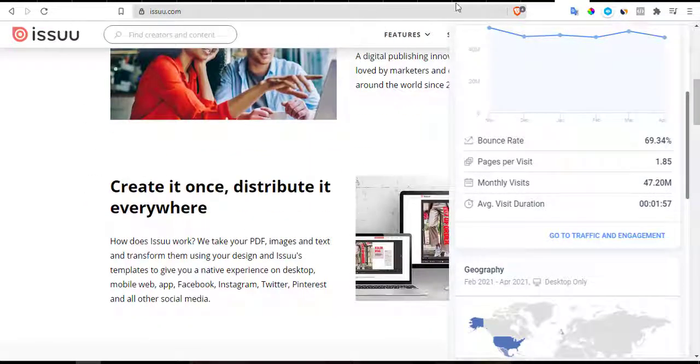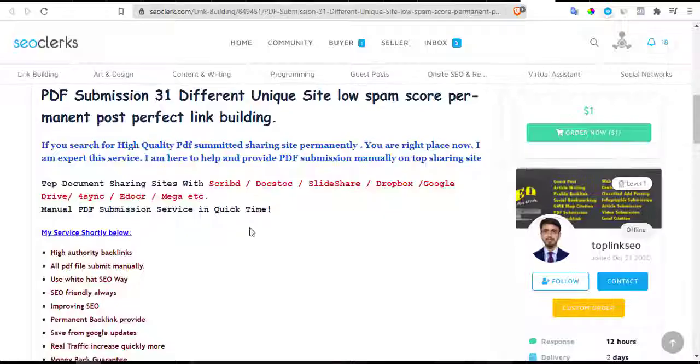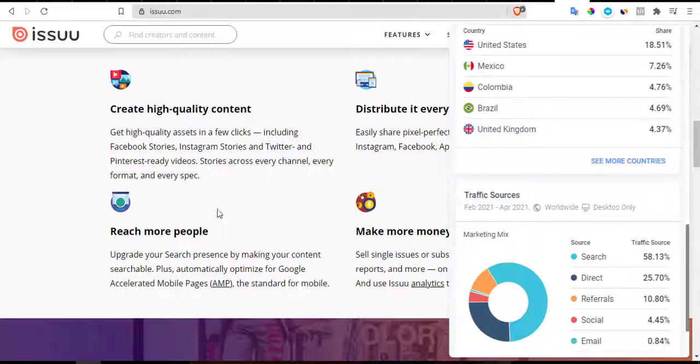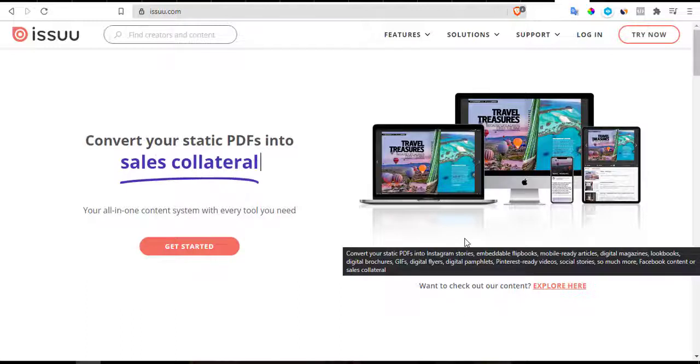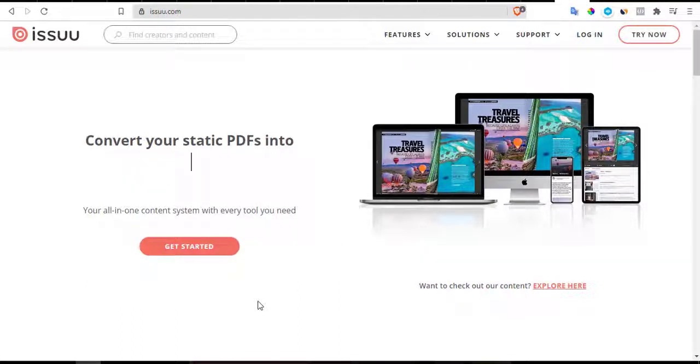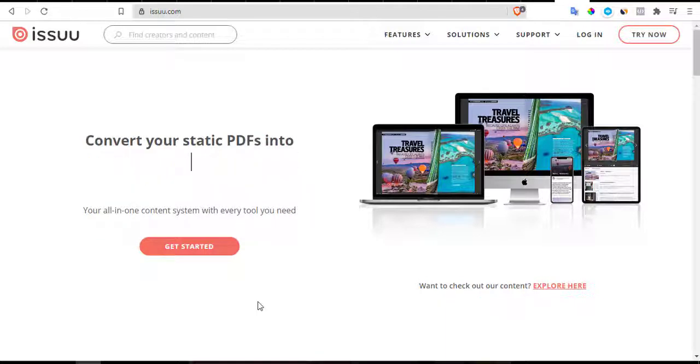So now you have to save your work with a catchy title and description. Alright, and you give it to these guys, and then these guys will post it for you on all these PDF sharing websites, and then you start getting traffic from there. So this is free, semi-free traffic, because you're spending just $1. Now this is $1 stuff, so it's still free, and you can still do it yourself, and they'll post it for you on all the sites, and then you get this traffic coming.